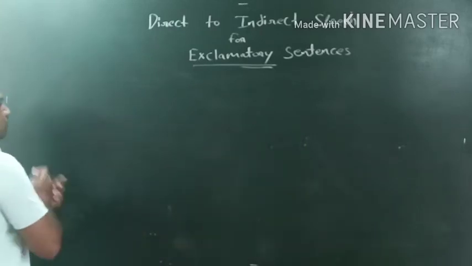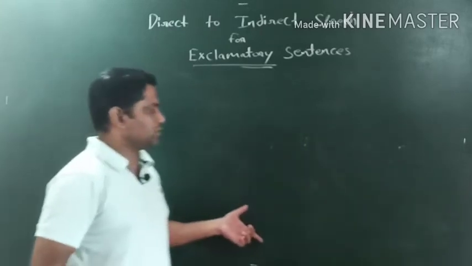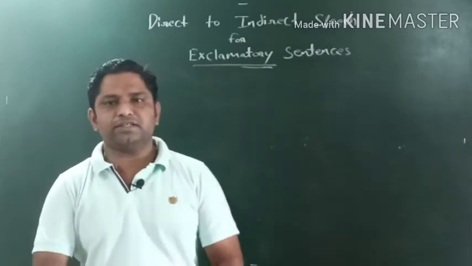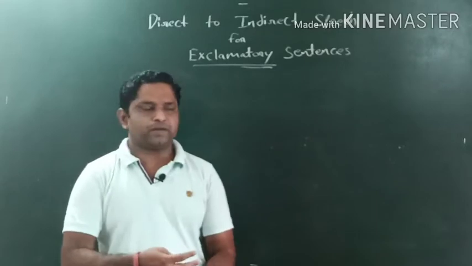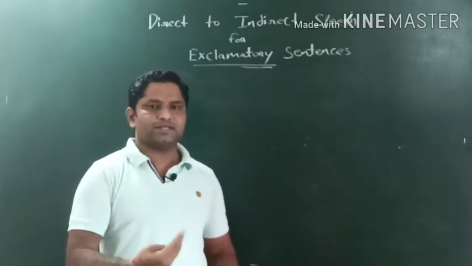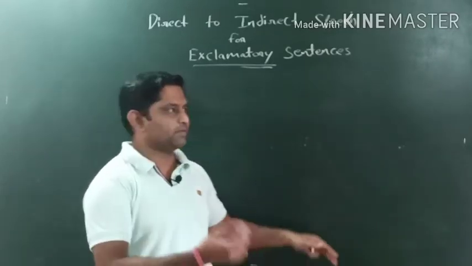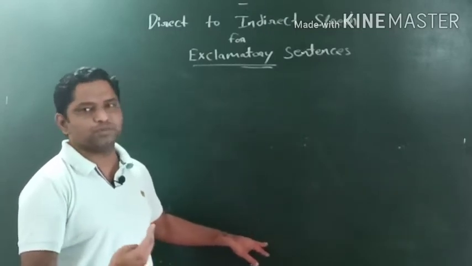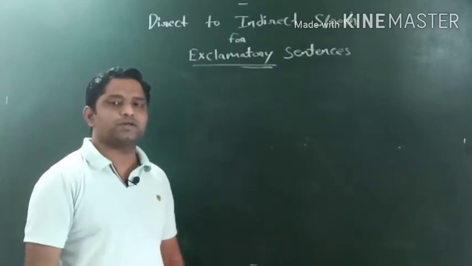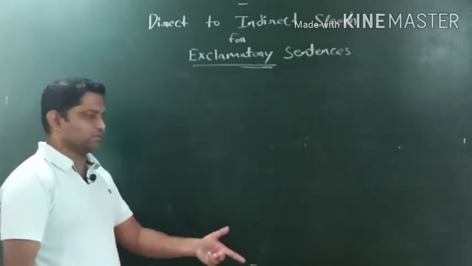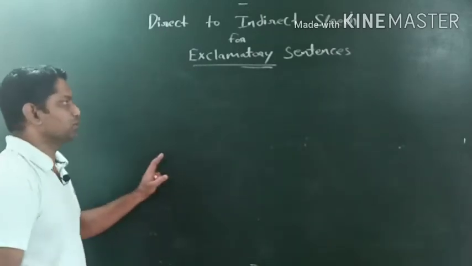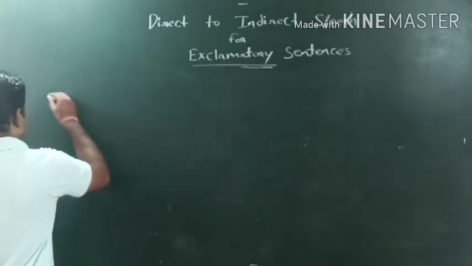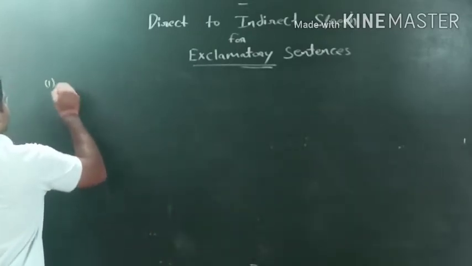Obviously here also the tense will change. Earlier also I have told you, before starting direct to indirect speech, that the things will change according to the tense, right? If the sentence is given in present tense, then we will convert it into past tense. Okay, if the sentence is given in past, then we will convert it into past perfect. I have mentioned everything in the rule, so I hope you will follow the rules, right? So let's check out the example through the rules.